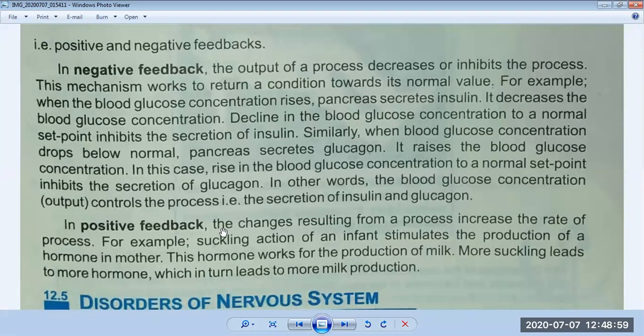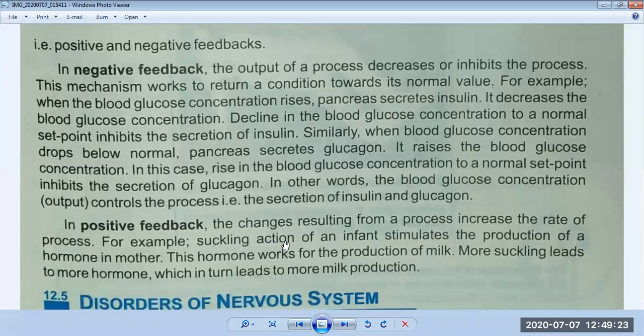What is a positive feedback? The changes resulting from a process increase the rate of the process. It means that if there is a reaction change in the body, it can increase the process of the feedback mechanism.